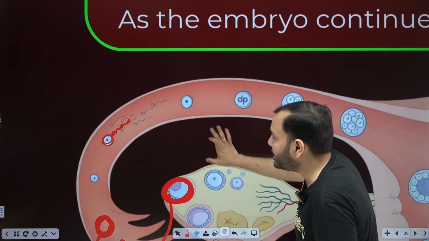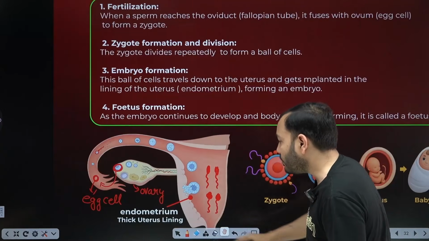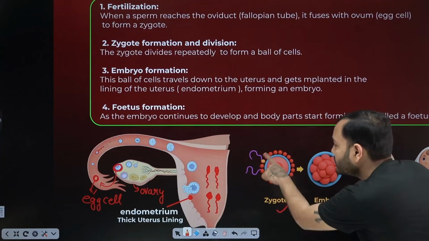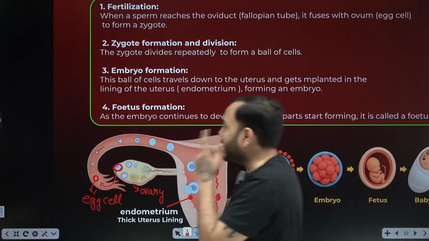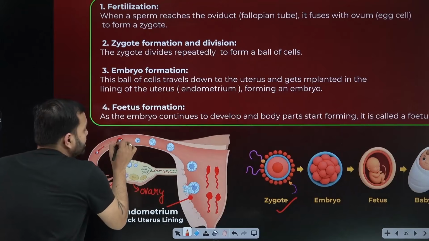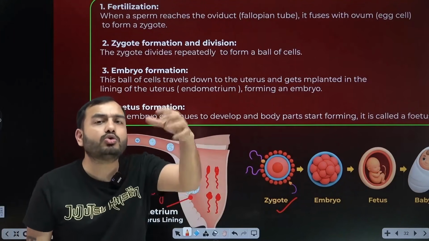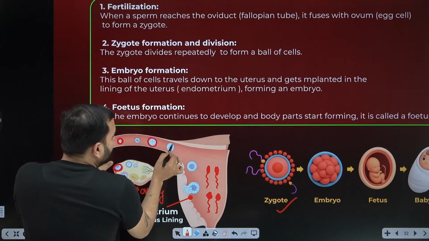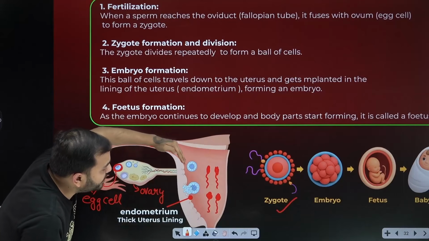So what will happen here, beta? One sperm will fertilize, and what will form? Zygote. Look, many sperms came, one fertilized. What is formed? Zygote, a single cell. Then what does it do? Division, 1 to 2, 2 to 4. Now it starts dividing and forms multiple cells. It starts forming the embryo, and while forming the embryo, it starts coming downwards towards the uterus.